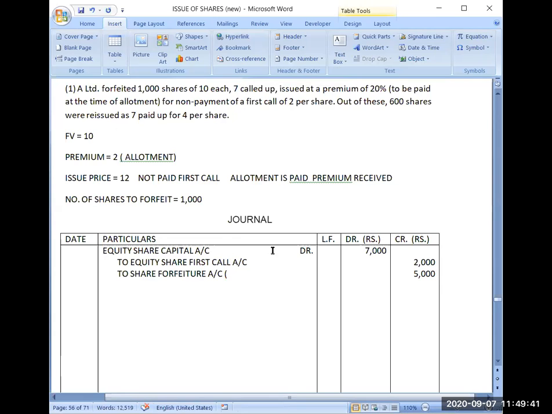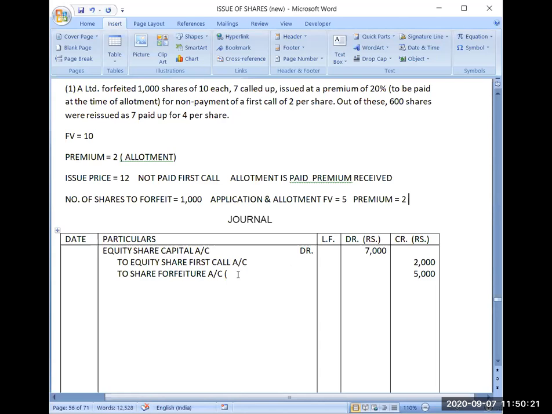Either I can do it like this. See, I will assume application and allotment combined because I don't know the breakup. Application and allotment. Face value is... sorry, face value is 5 and premium is 2. So the total amount which you have received on application and allotment is rupees 7 per share. Yes, please. This point is clear.